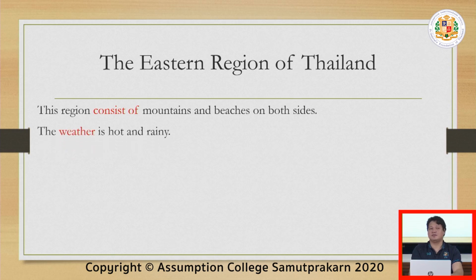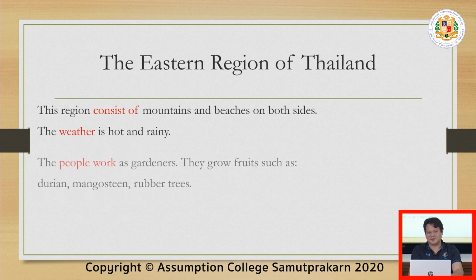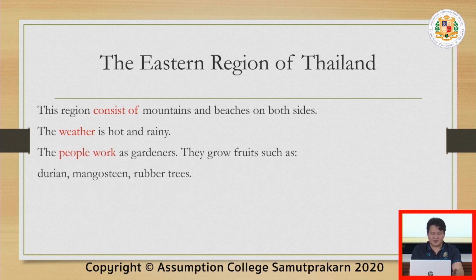The weather is hot and also rainy. The people work similar to other regions. They work as gardeners. They grow fruits such as durian, mangosteen, and rubber trees.